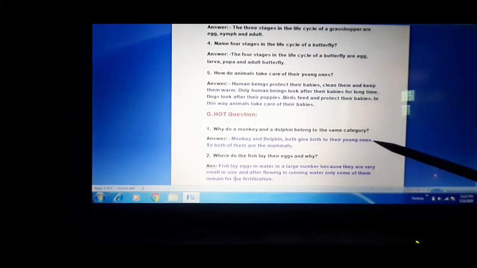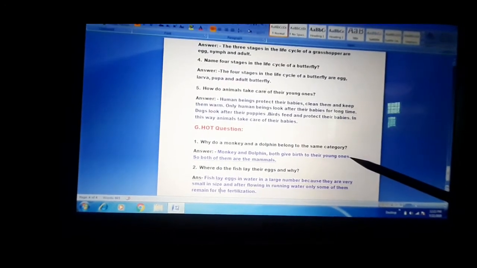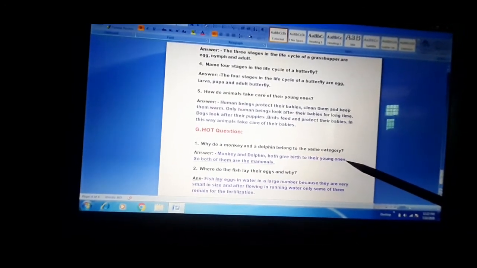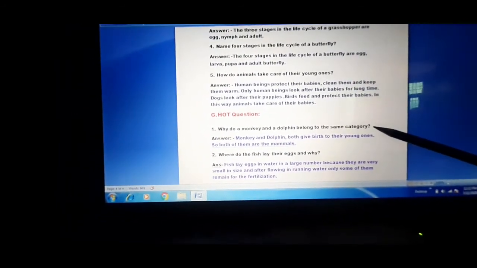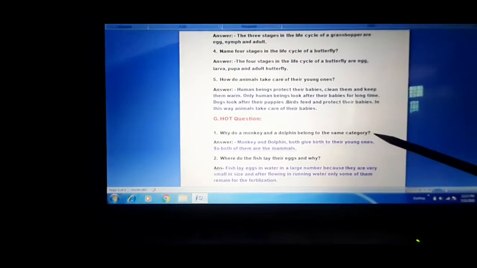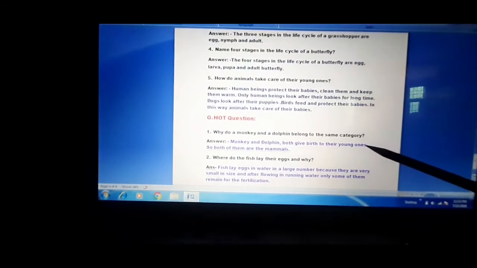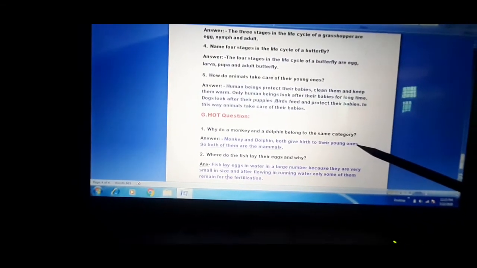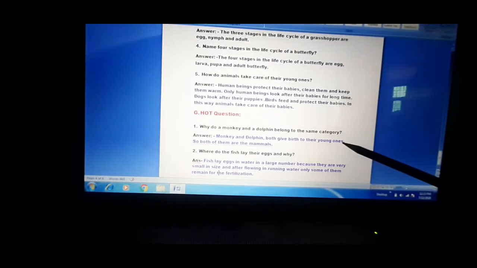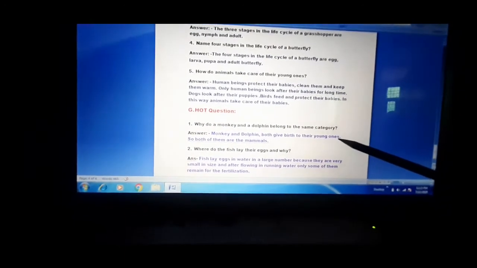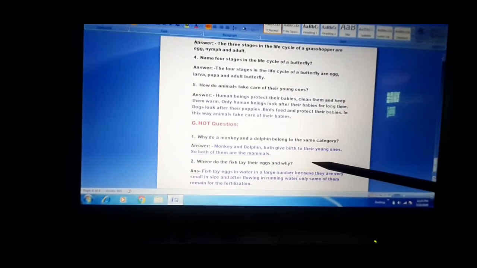And your answer is, monkey and dolphin both give birth to their young ones. So both of them are mammals. Very easy now. Again, HOT question number 1, why do a monkey and dolphin belong to the same category? Your answer is, monkey and dolphin both give birth to their young ones, so both of them are mammals. Very good. Now write it. Now come to the next.